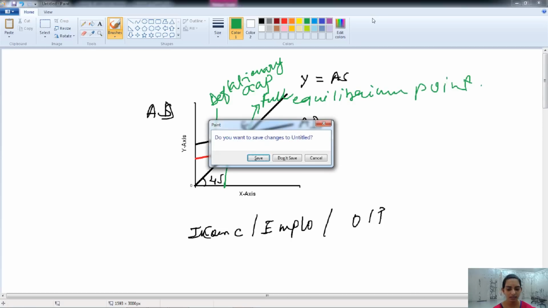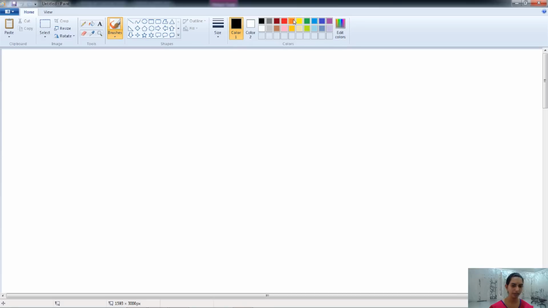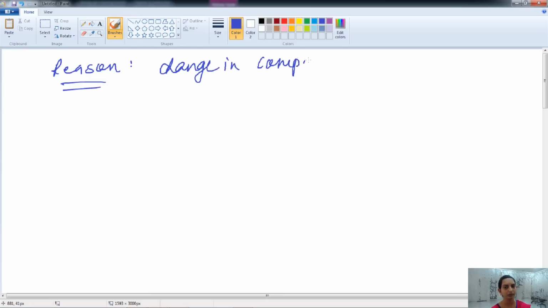So we have understood the concept of deficient demand. Now let's understand the various reasons that cause deficient demand. The same way, the reason for deficient demand is also a change in the components of aggregate demand.